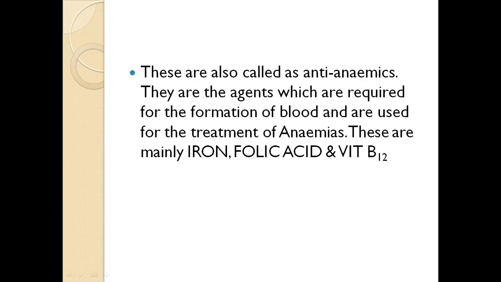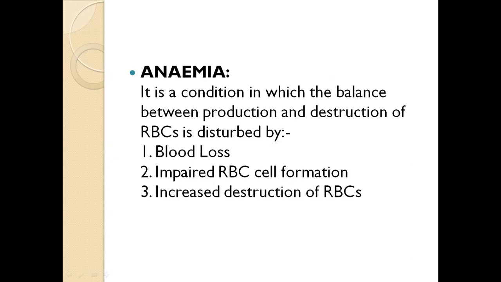Hematinics are also called antianemics. They are the agents which are required for the formation of blood and are used for the treatment of anemias. These are mainly iron, folic acid and vitamin B12. So anemia, what is anemia? Anemia is a condition in which the balance between production and destruction of red blood cells is disturbed by heavy blood loss, impaired red blood cell formation and increased destruction of red blood cells.